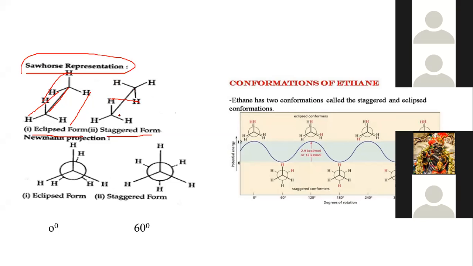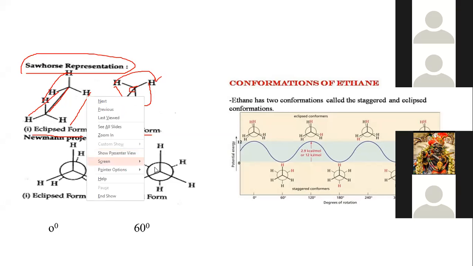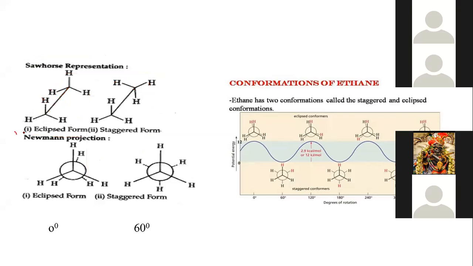After rotation, if we hold this molecule fixed and rotate this carbon atom, these hydrogens will be here, this hydrogen is there, and this hydrogen is here, isn't it? After rotation, it forms two conformations: one is the eclipsed conformation and the other is the staggered conformation.